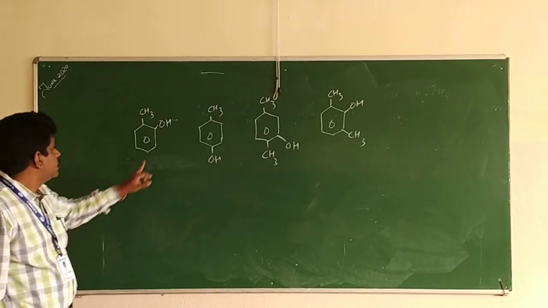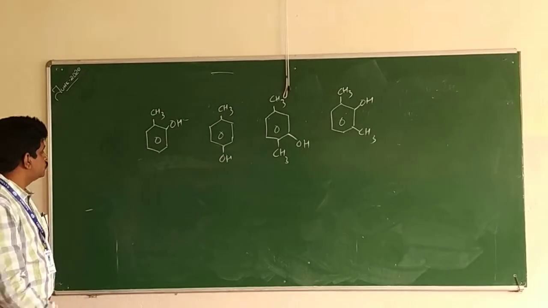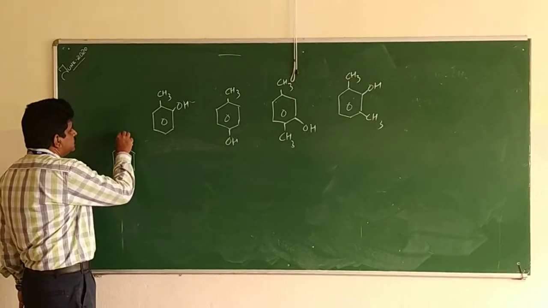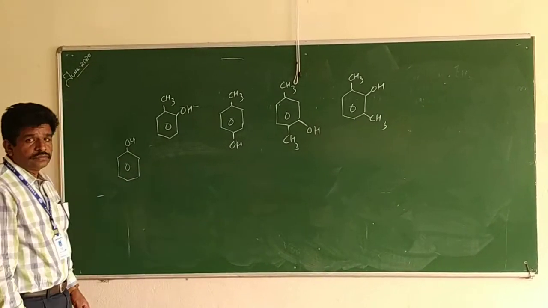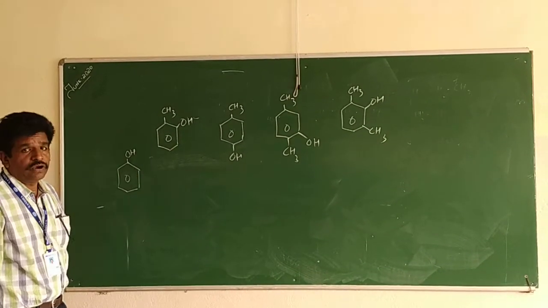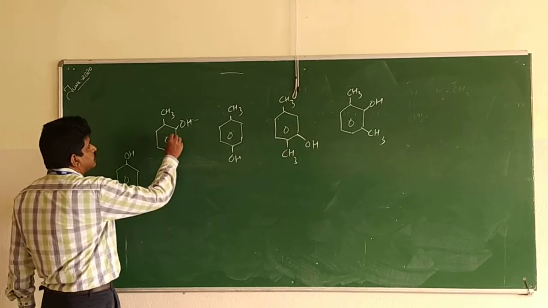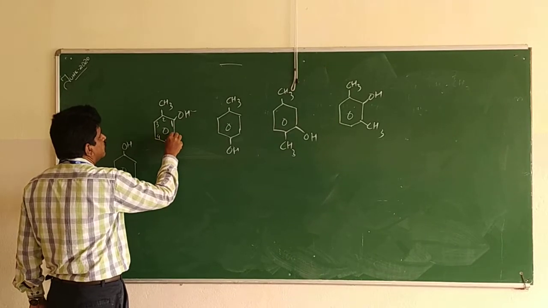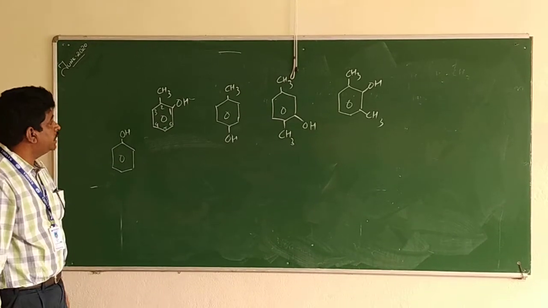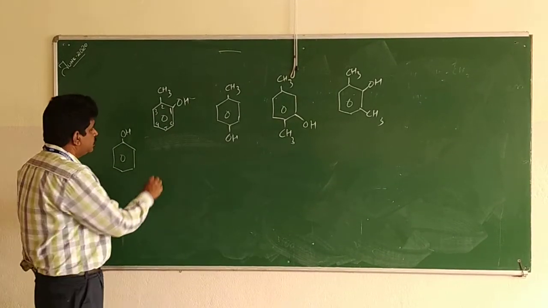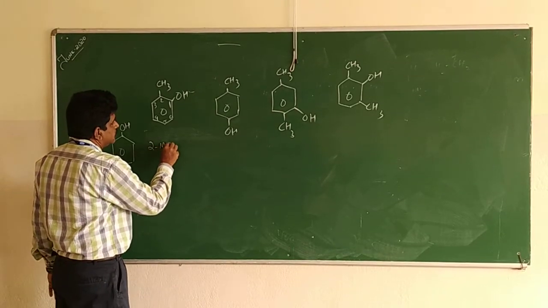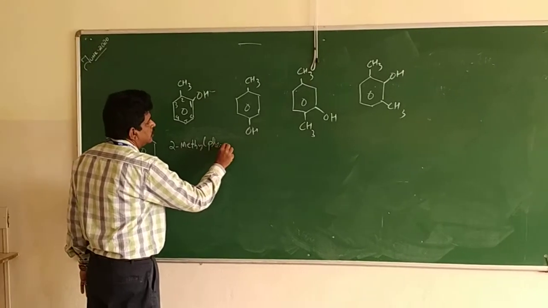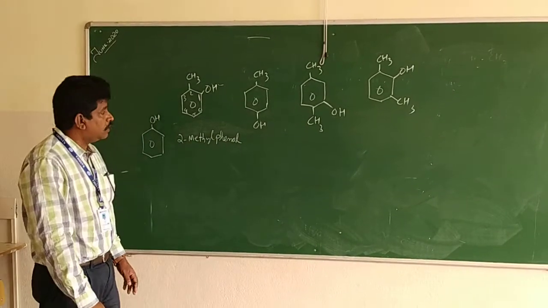Okay, this compound. We know a benzene ring with OH is phenol. So here the parent compound is phenol, and we start numbering from here 1, 2, 3, 4, 5, 6. You can see the second position has a methyl group, 2-methyl phenol.